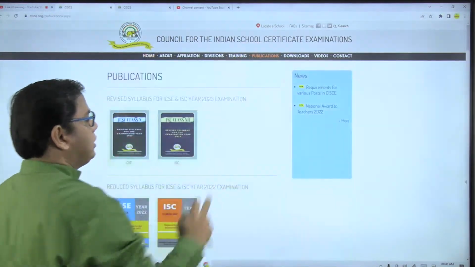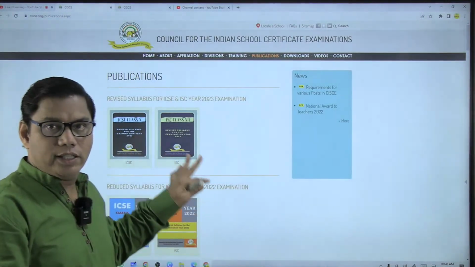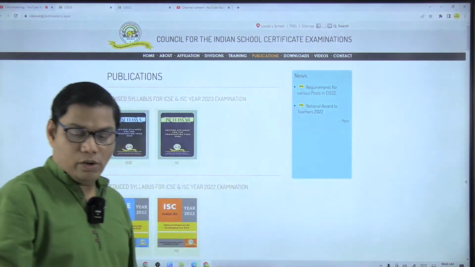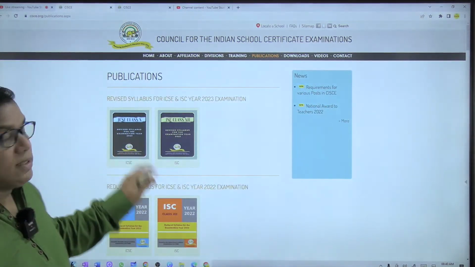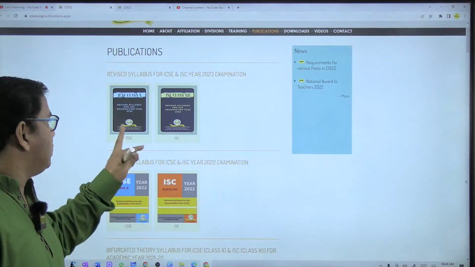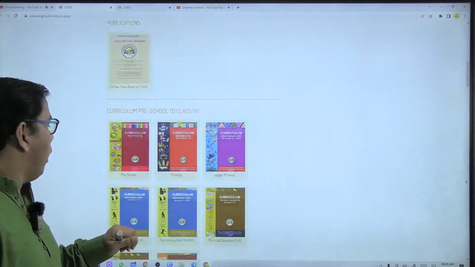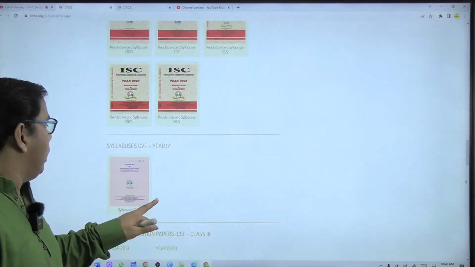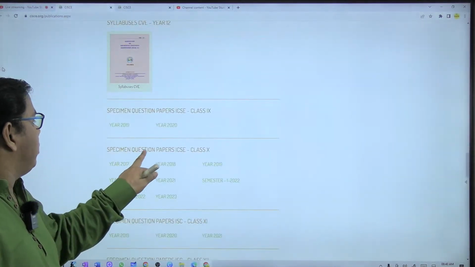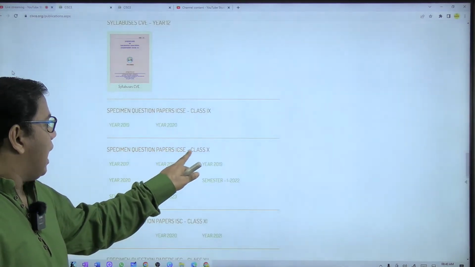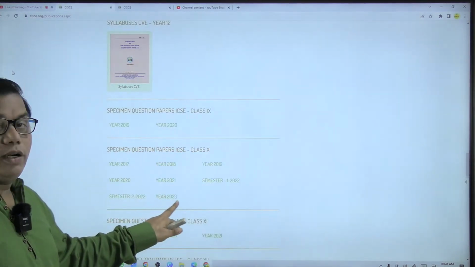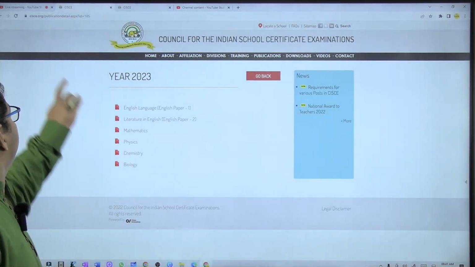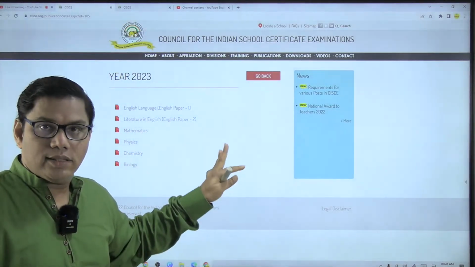Once you come to the home page of our council's website, you will go to the publications page. When you see this publications page, don't panic, and don't click on this, because this is the revised syllabus which was announced in the month of May. You have to come down, then finally you will reach here: specimen question papers ICSE class 10 year 2023. When you click on this, you will come here, and you will get these subjects.